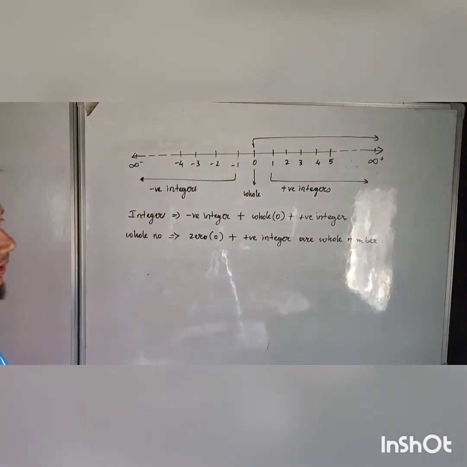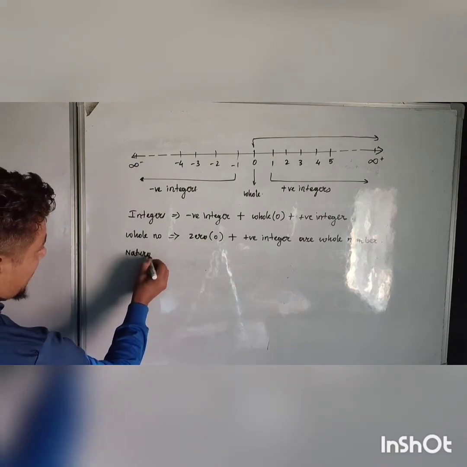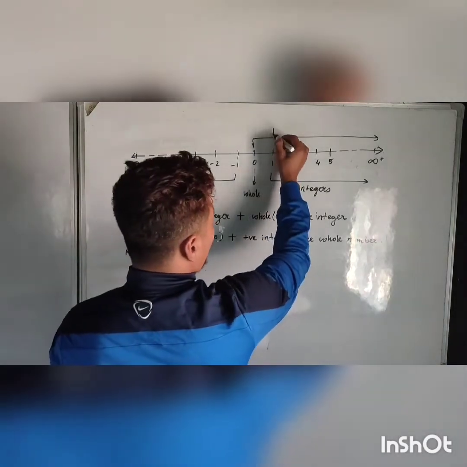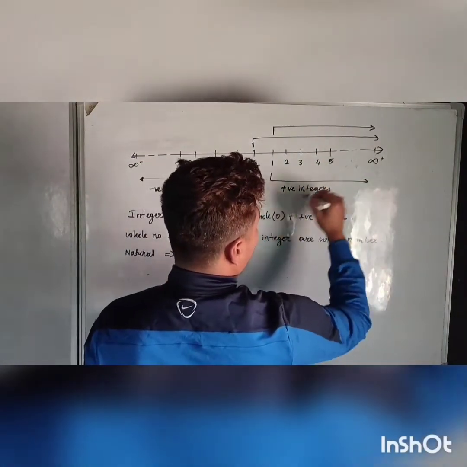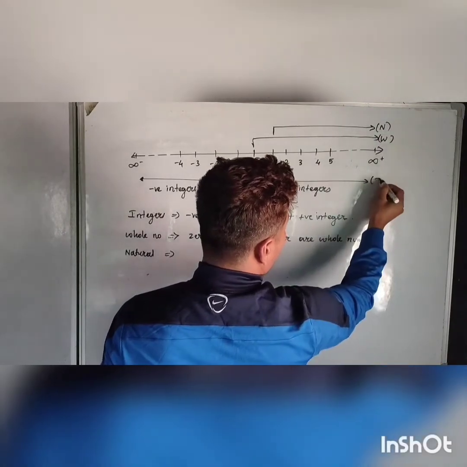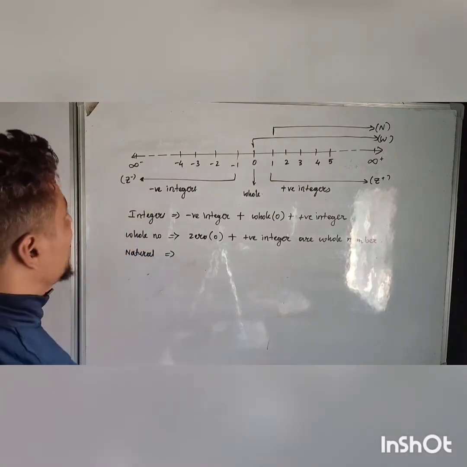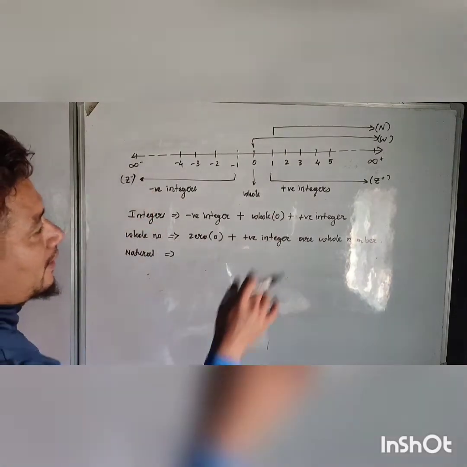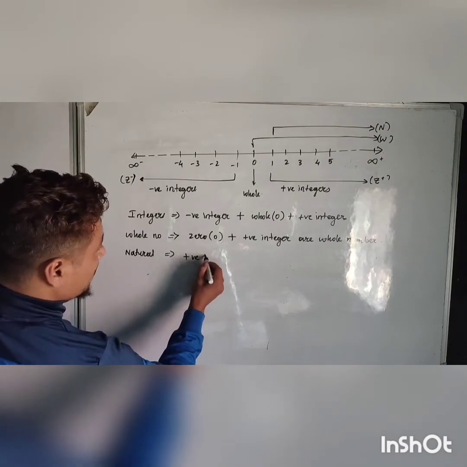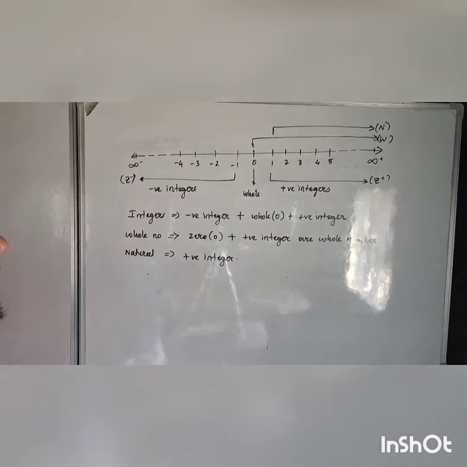Okay, now let us talk about the natural numbers. Natural number means from 1 till positive infinity. Okay, from 1 till positive infinity. That means the set of positive integers is said to be the natural numbers.